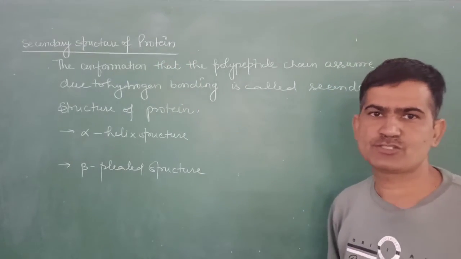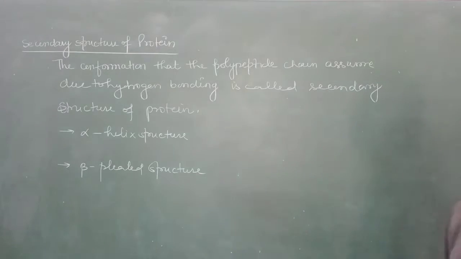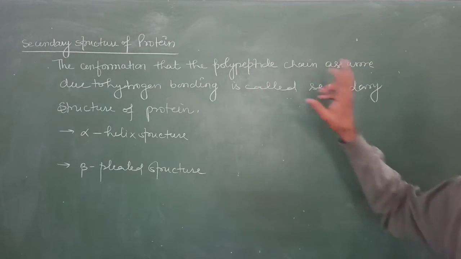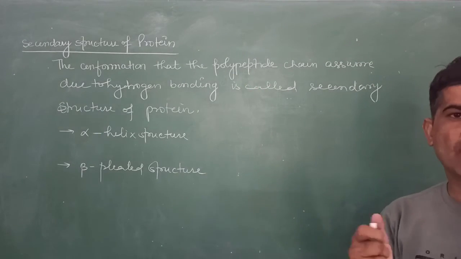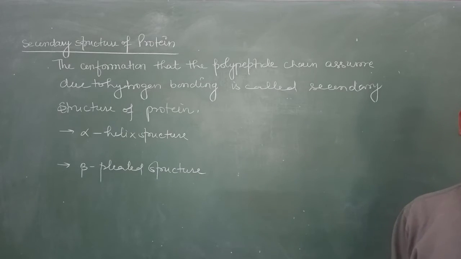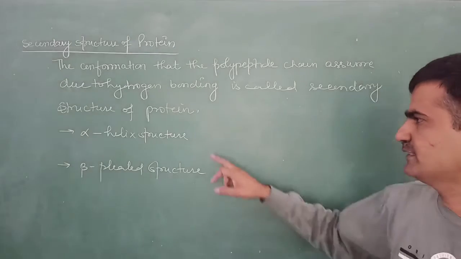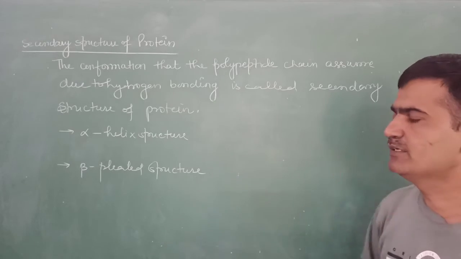Students, the secondary structure is attained due to the conformation that the polypeptide chain assumes due to hydrogen bonding. The hydrogen bonding supports the primary structure, and it is of two types: the alpha helix structure and the beta pleated structure.